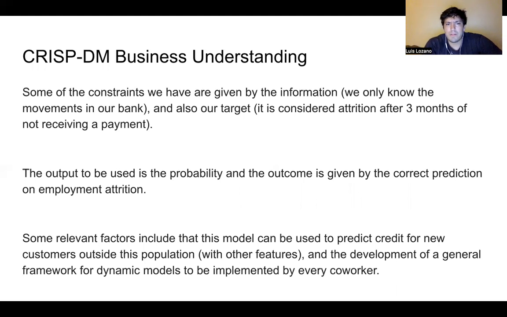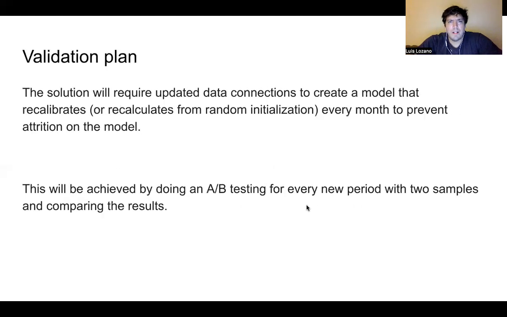Some relevant factors include that this model can be used to predict credit for new customers outside this population, of course, using other features. And there is the development of a general framework for dynamic models to be implemented by every coworker. That is the main purpose, to create this framework for other projects. The solution will require updated data connections to create a model that recalibrates from random initialization every month to prevent attrition on the model.